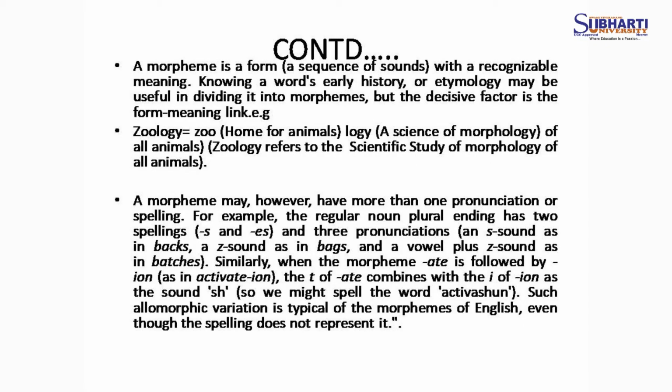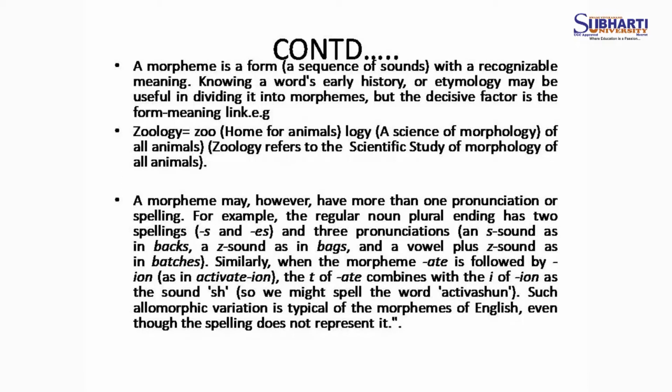Zoo is known as the home of animals and logy is the science. So, what does the word zoology refer to? Zoology refers to the scientific study of all animals. A morpheme may, however, have more than one pronunciation or spelling.